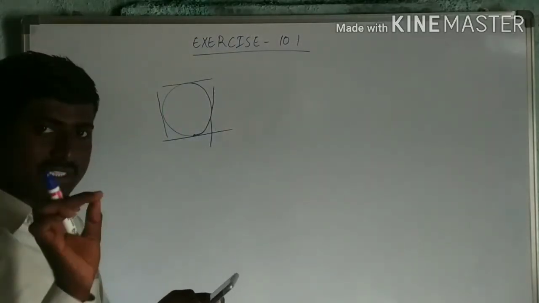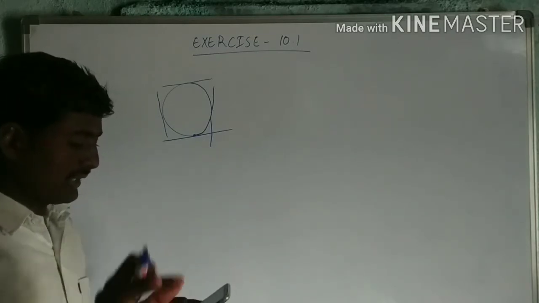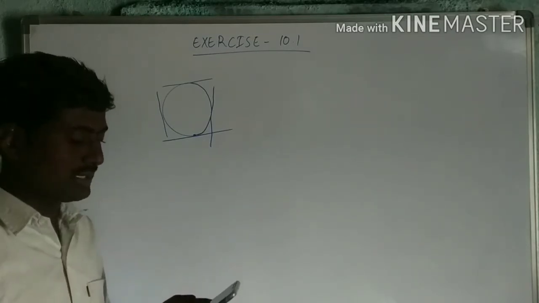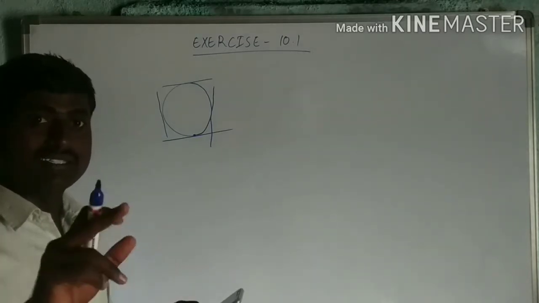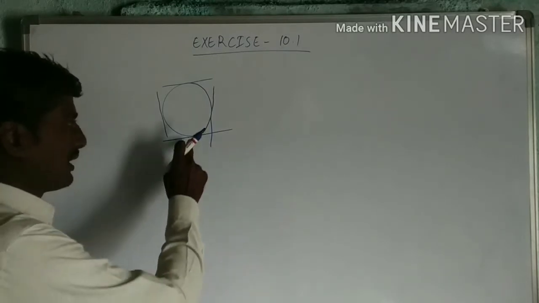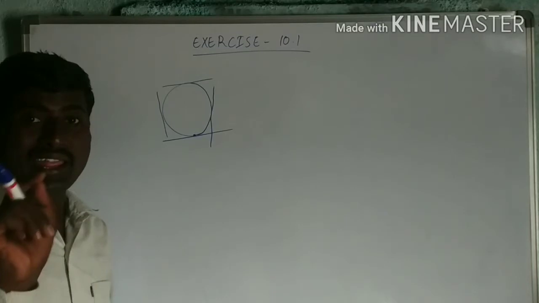The answer for the first question is infinite tangents. Write it down. Instead, if they had said "at a point", you should give the answer as only one tangent.